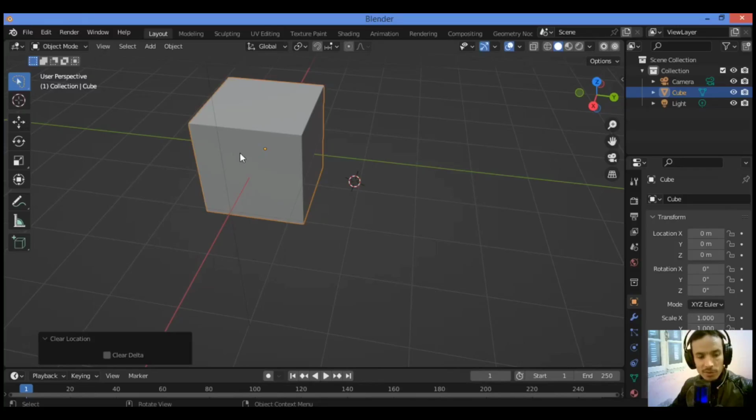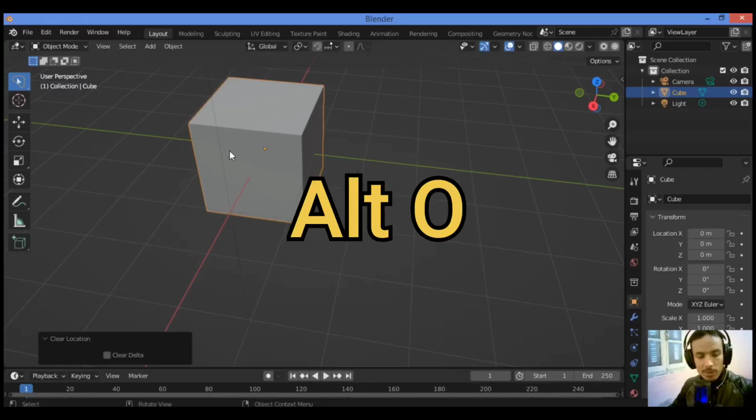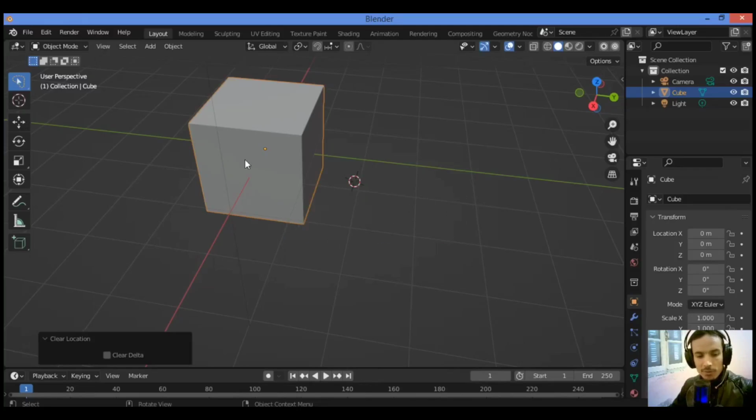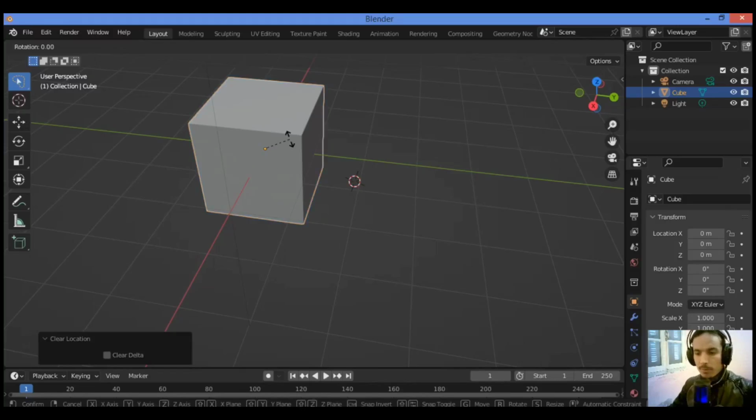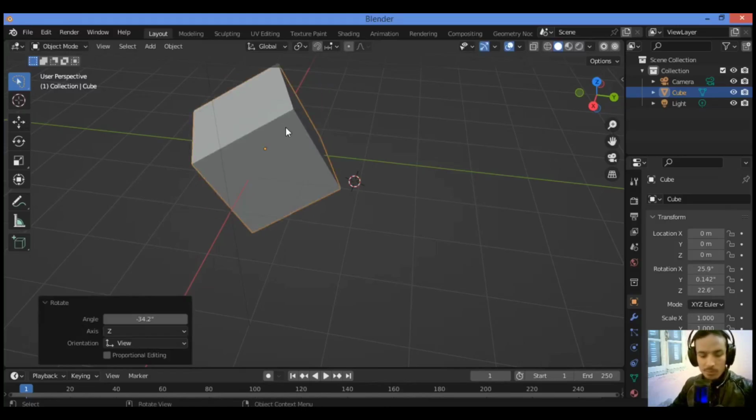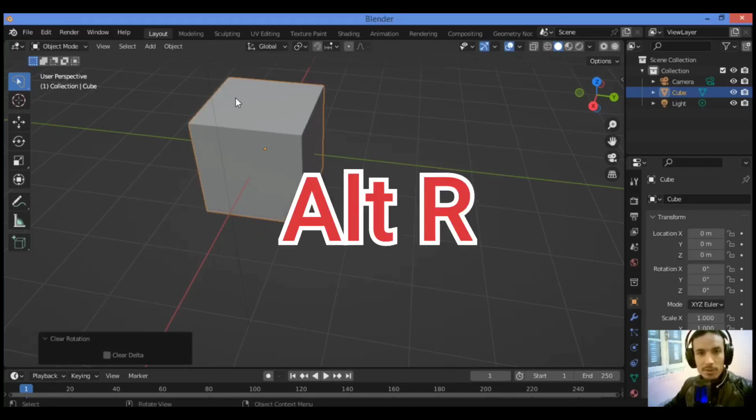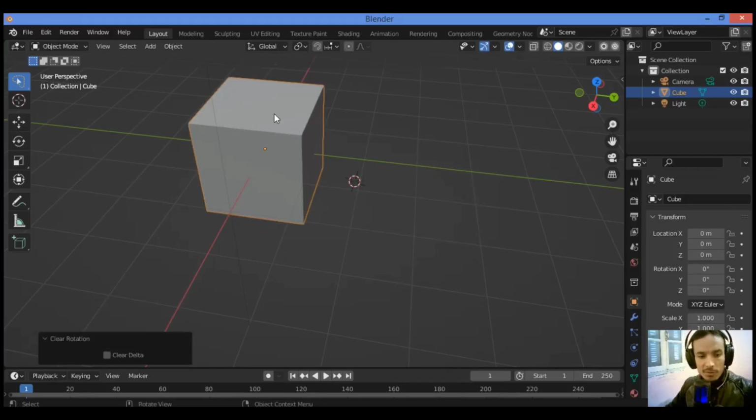Second shortcut is Alt O. This shortcut is to clear origin on children. We have also how to clear rotation. For example, I rotated this cube, so to clear rotation you need the shortcut Alt R. It's gonna be clearing rotation and set it to the first position.